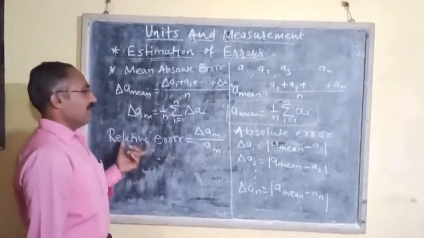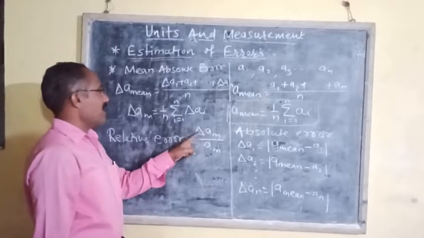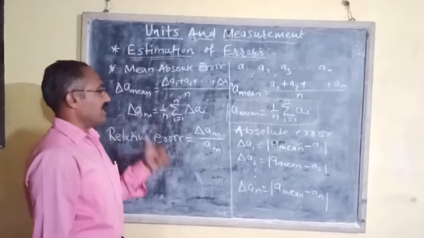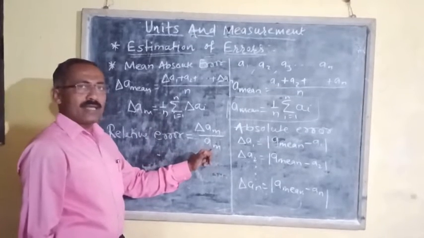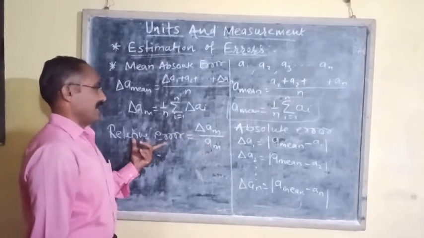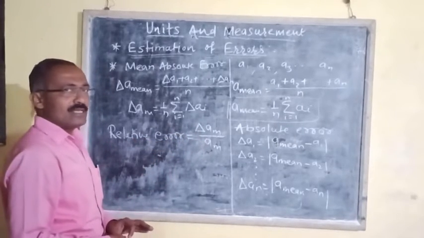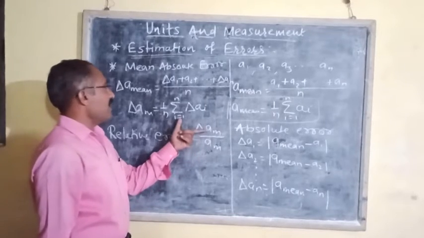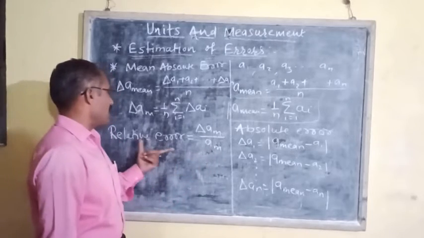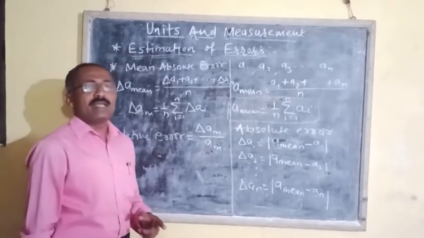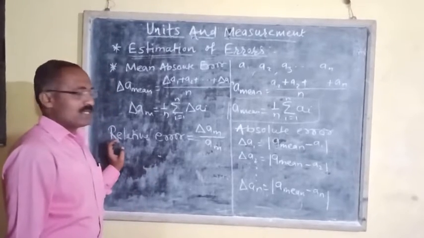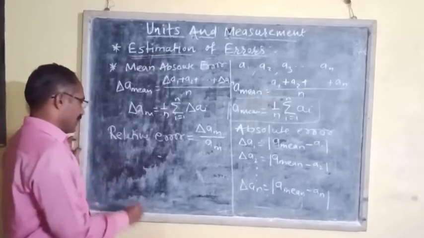Here relative error is the ratio of mean absolute error to the mean value. जो काही मीन ऍब्सोल्यूट एरर आहे आणि अरिथमॅटिक मीन, या दोघांचा रेशिओ इज कॉल्ड ॲज रिलेटिव्ह एरर. Relative error is the ratio of mean absolute error to the mean value, or arithmetic mean. And if relative error is measured in terms of percentage, then it is called percentage error.